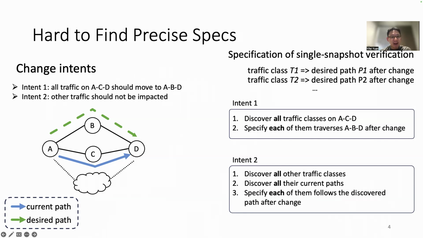This kind of spec is infeasible for real-world networks, since its size is proportional to the entire network size, which is huge. For example, our global WAN has more than 1,000 routers and millions of traffic classes. Sometimes the operators don't even know the precise path for many of them.